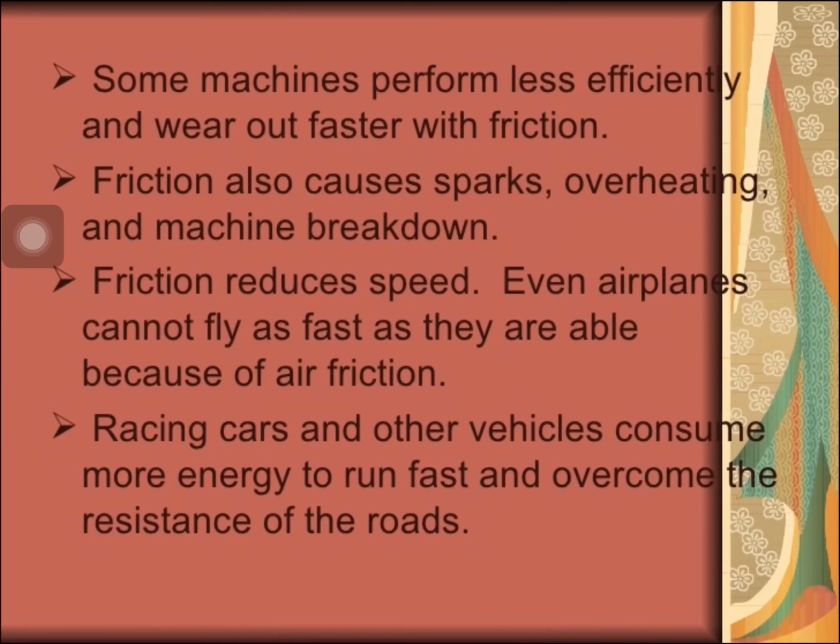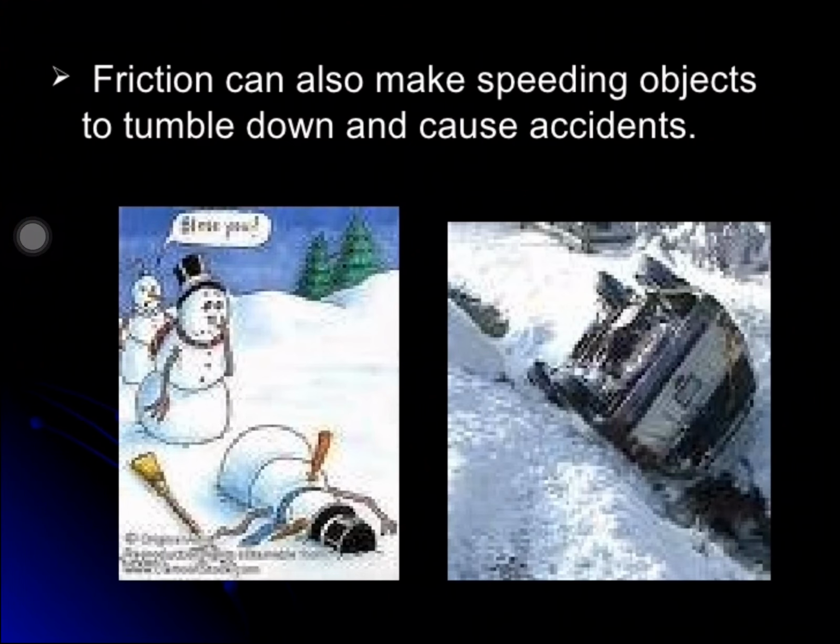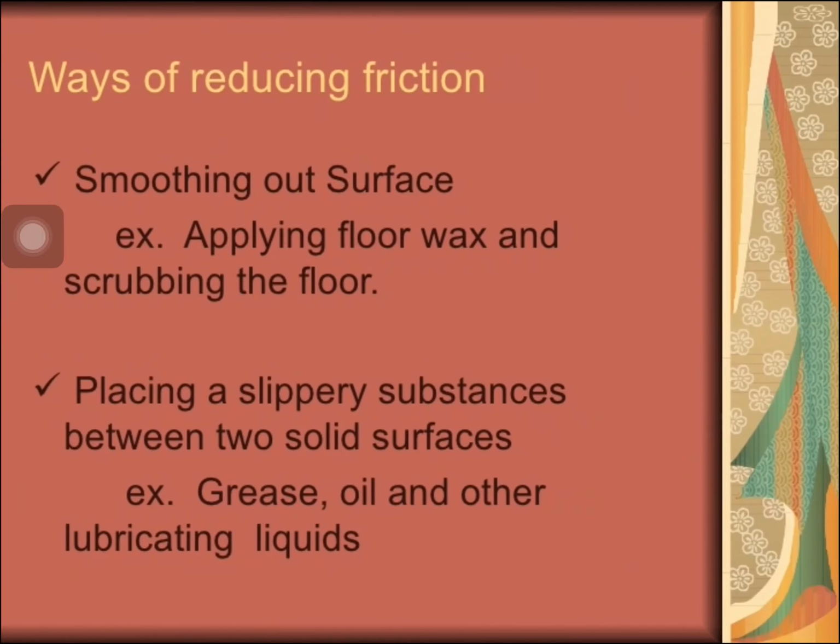Friction also reduces speed. Even an airplane cannot fly as fast as it is able to because of air friction. Racing cars and other vehicles consume more energy to run fast and overcome the resistance of the road. In the same way, friction can also make a speeding object tumble down and cause an accident. You know these things.